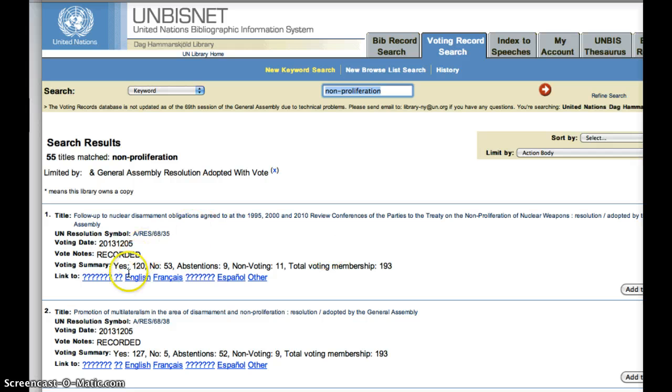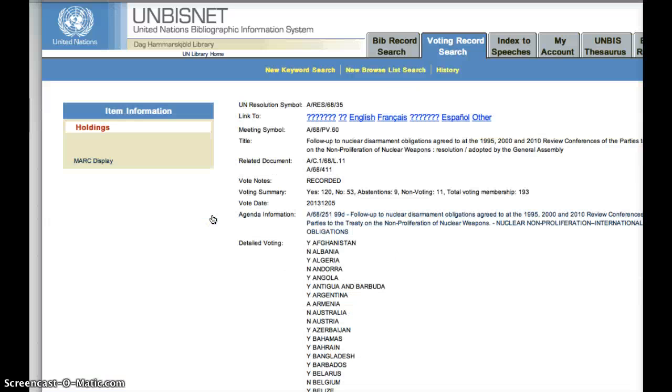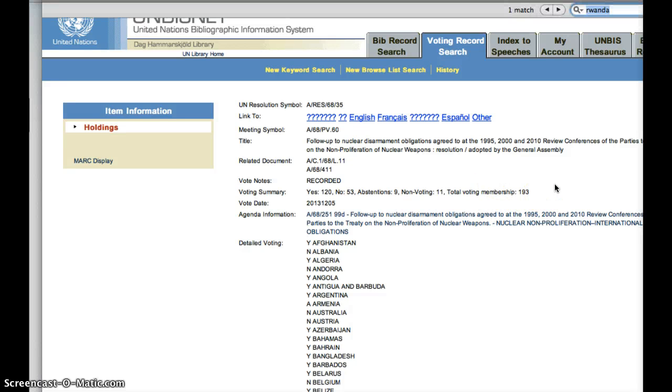Now if you click on this, you're going to get the actual resolution itself. You're not going to necessarily get who voted for what. But if you click on this link, which is the follow-up to nuclear disarmament obligations agreed to, and this one's been notoriously slow. Oh, I'm so happy it's working. And again, you can make use of your Command F key.